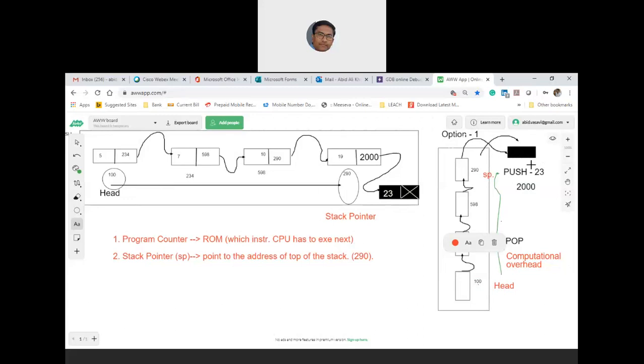But you are also adding an additional computational overhead which is unpredictable and proportional to the number of elements in your singly linked list, because you are asked to access the stack pointer always by starting from the down element. That means you are violating the definition of stack, because as far as stack is concerned I should not get 100, but you are giving a scope for me to access 100, which is illegal.